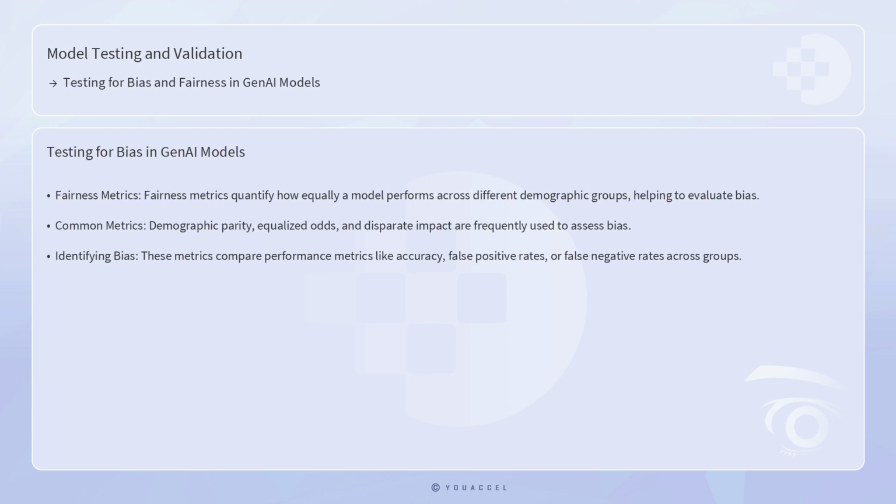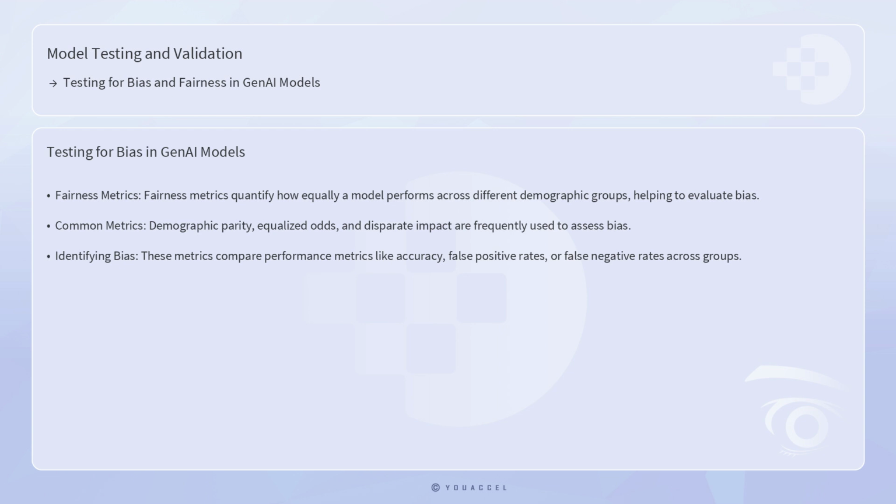Several methodologies have been developed to test for bias in GenAI models. One common approach is the use of fairness metrics, which quantify how equally a model performs across different demographic groups. Metrics such as demographic parity, equalized odds, and disparate impact are frequently used to evaluate bias. These metrics allow researchers to identify whether a model's predictions are biased against particular groups by comparing performance metrics like accuracy, false positive rates, or false negative rates across these groups.